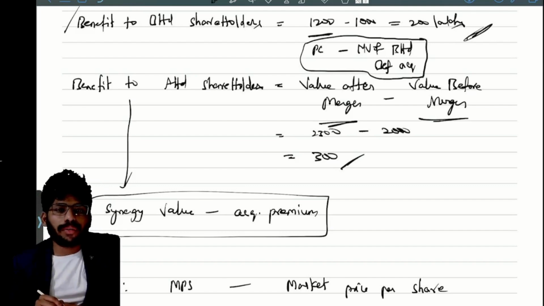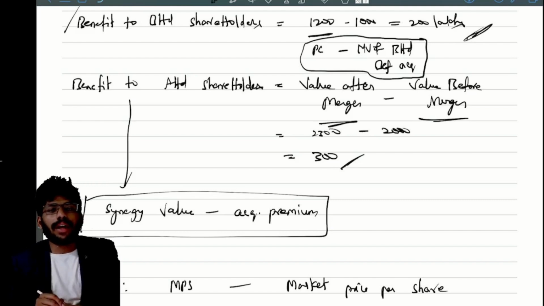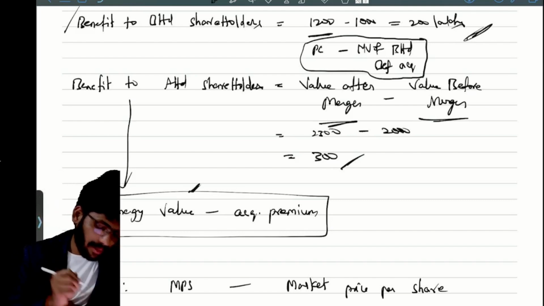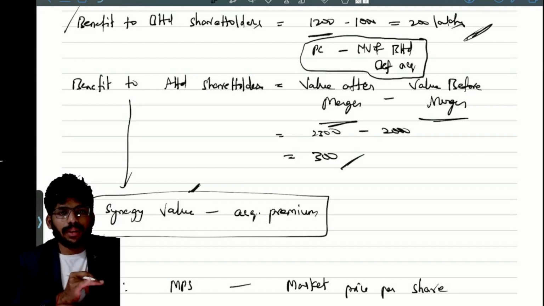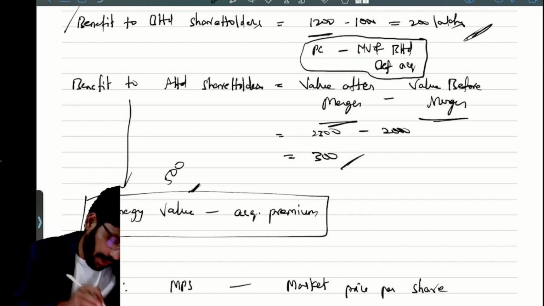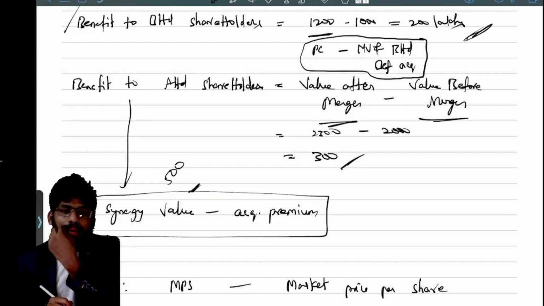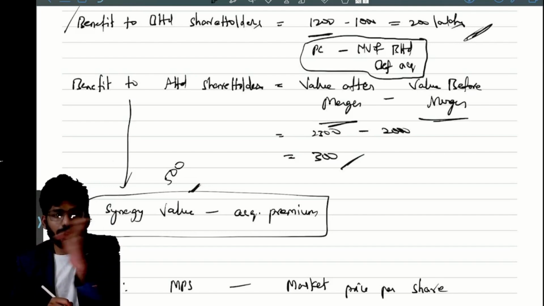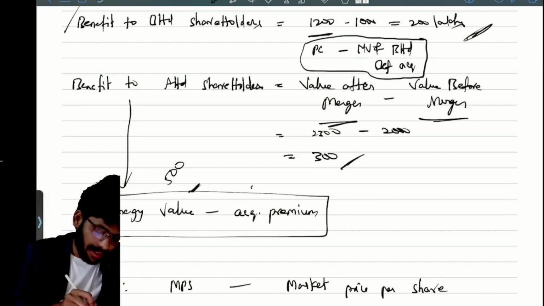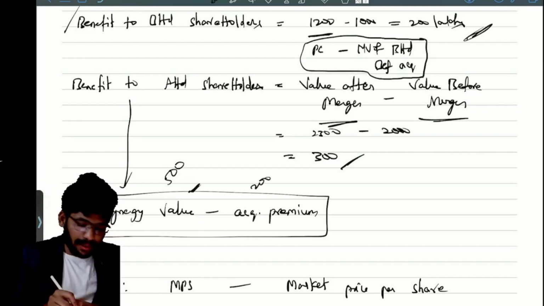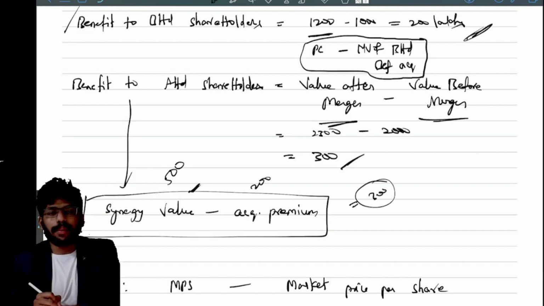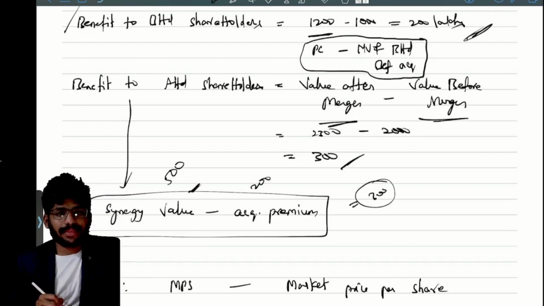Another formula for the benefit to A Limited shareholders is synergy value minus acquisition premium. What is the synergy value here? Total synergy value 500, correct or not? What is the acquisition premium? Anybody? Please tell me. We are paying 1200, the value is 1000 only, so the 200 is the acquisition premium, right? So the balance 300 is the benefit to A Limited shareholders. Correct or not?